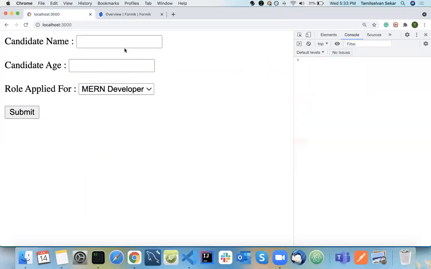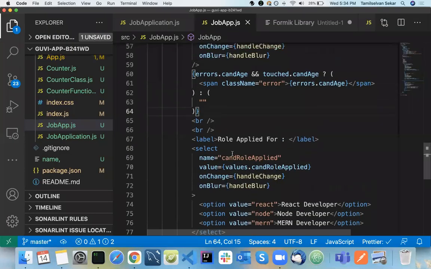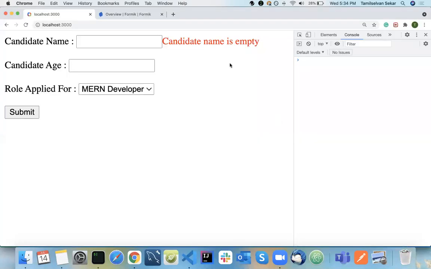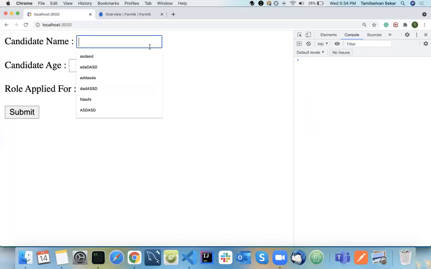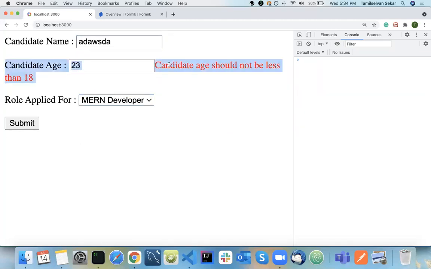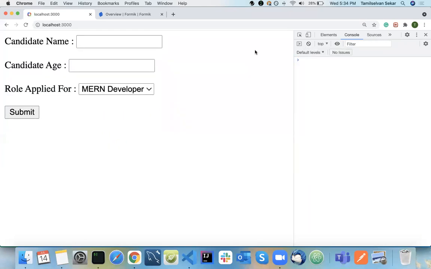Now if I type in something here, see, candidate name is empty is thrown. Same way, if I type in something like this and I don't have anything here, it throws candidate age. So first thing is we have added the condition in that way. You need to fill each and every form field, and then only the other form field will be validated. If I'm coming here, then the candidate age is empty here. If I do this, candidate age should not be less than 18. So that's how your form field works.